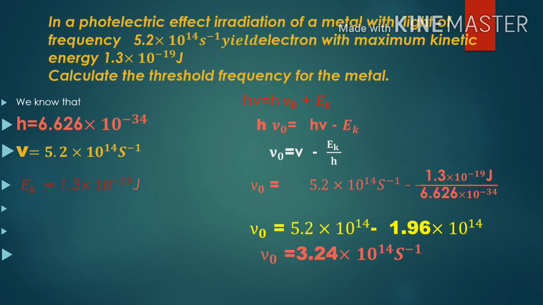Nu is given as 5.2 into 10 to the power 14 per second, and kinetic energy is also given as 1.3 into 10 to the power minus 19 joule. So we have the equation h nu is equal to h nu naught plus Ek. So finally we can write nu naught is equal to nu minus Ek upon h. Now you can put in the values of all these terms and you will get the value of nu naught, that is the threshold frequency.